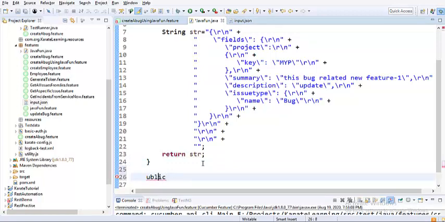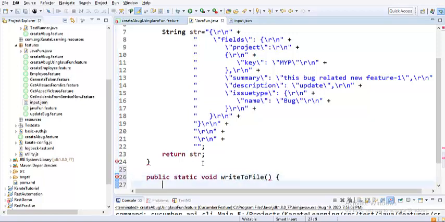So public, the scope of this method is public, and this time let's work with a static example, because we have two different kinds of methods. We have already worked with non-static, you know how to call a non-static method. Let me explain how to call a static method. This method is really not returning anything, because you are writing somewhere but you need not return that. So I would keep the return type as void, and my method name is write to file.